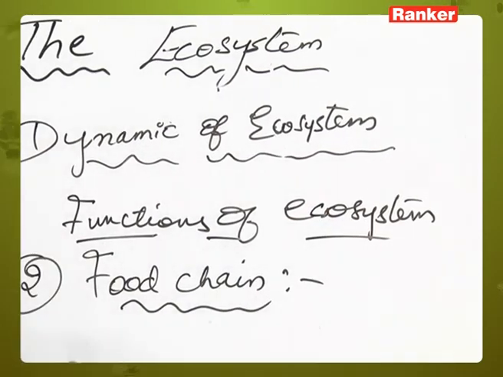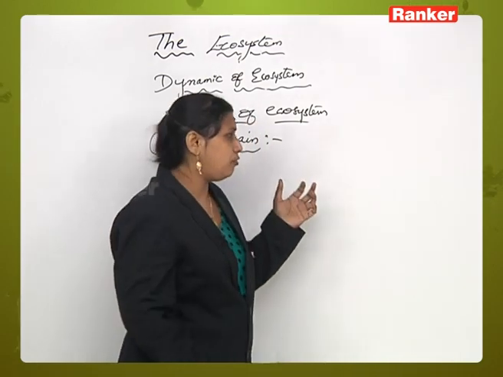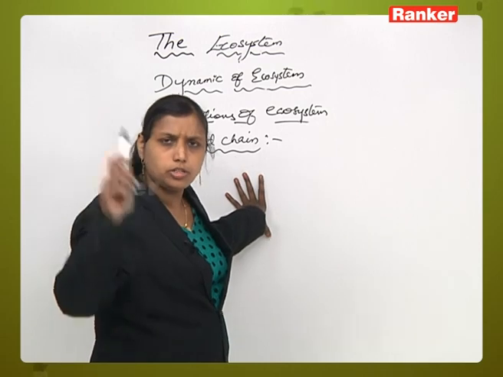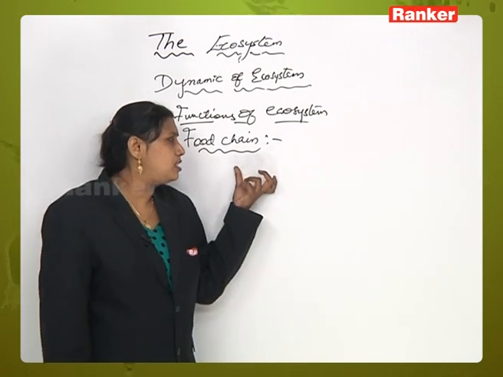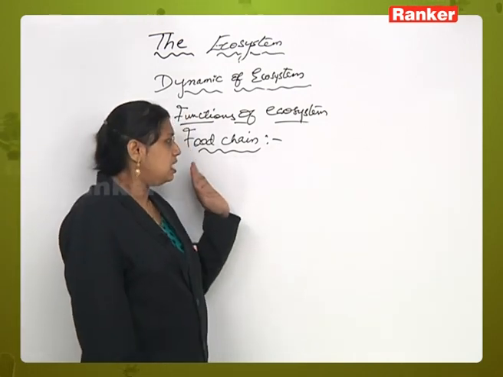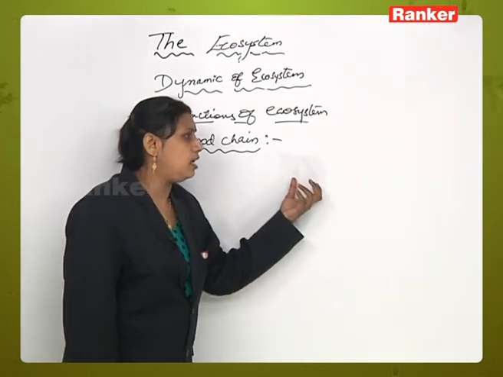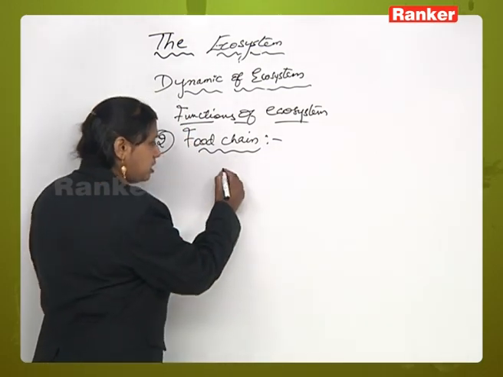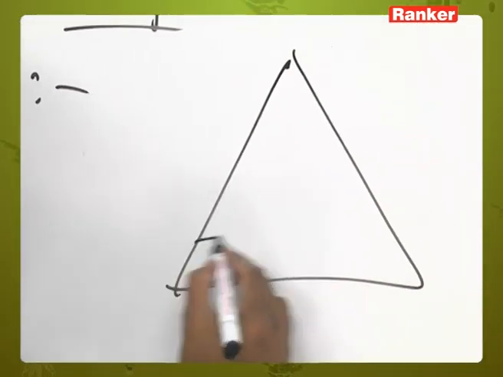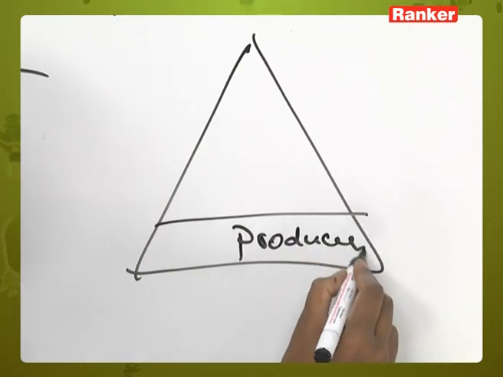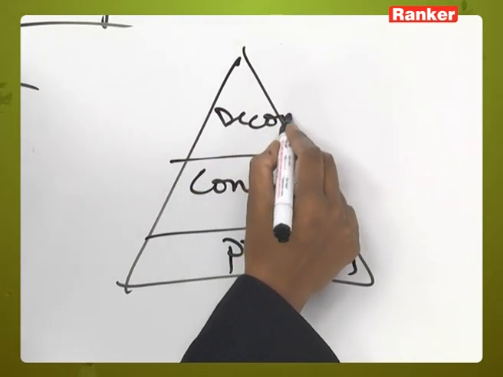Okay, the next topic in the functions of ecosystem, as I said earlier, is food chain. Now what is a food chain? As we studied in the first class, a food chain is nothing but the flow of food energy from producers to the top carnivores, from one trophic level to another level. So in an ecosystem, producers and different types of consumers are arranged in a linear sequence on the basis of the food habits in which they occur. Now here the energy rich food material passes from producers, like for example, in a pyramid, you will have producers, some consumer levels, consumers and decomposers or top carnivores.